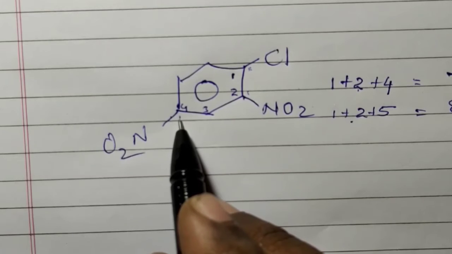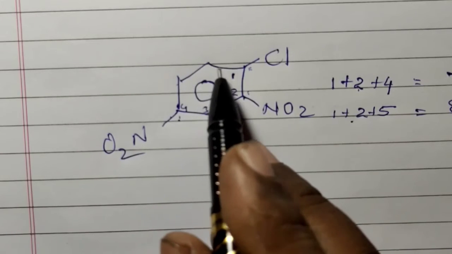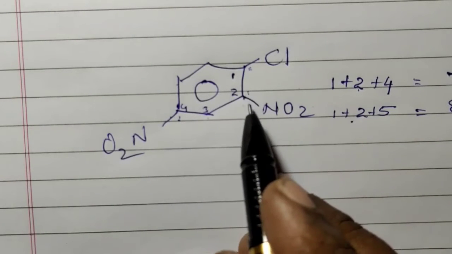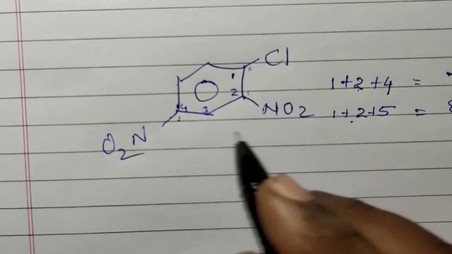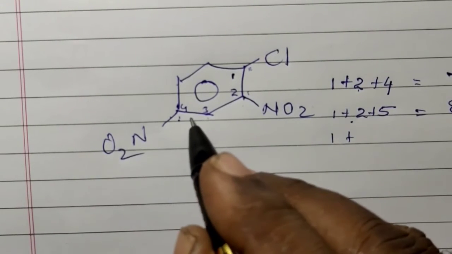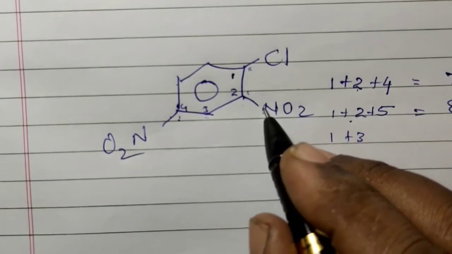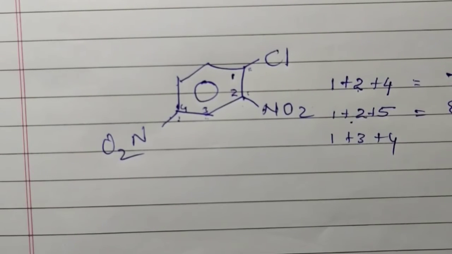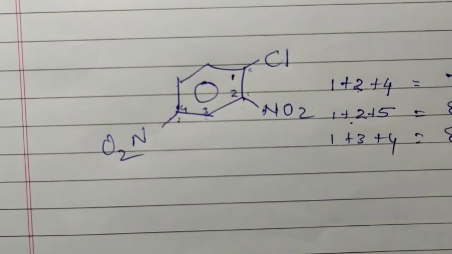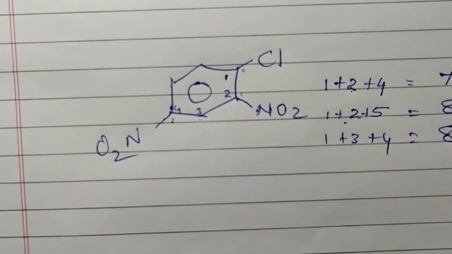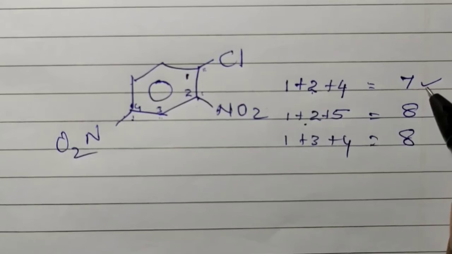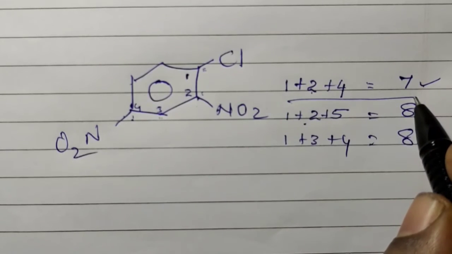When we consider this as number 1, here 1, 2 will come, then 3, then 4, and we are getting 8. So among these, which one is the least? The first one is the least. So this way of numbering is the correct one.